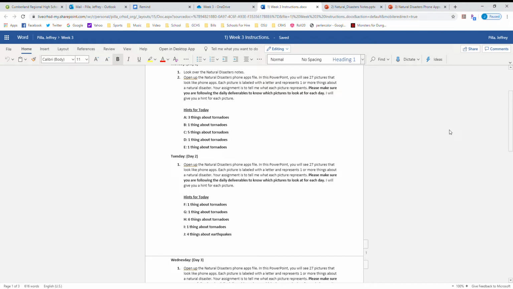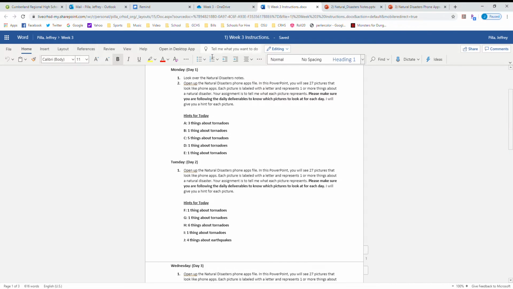So the first thing is, like every other week, you have to look at the instructions for the week, right? I already have that up on my computer, okay? We have the week 3 instructions up. And according to these instructions, today is Monday, day 1, so that's where you should be. The first thing it says to do is to look over the natural disaster notes, okay?